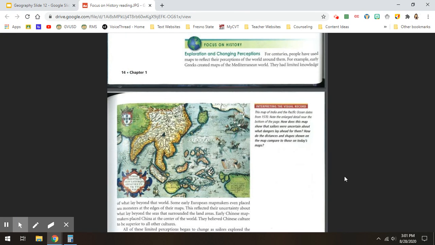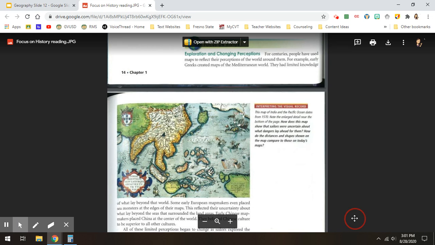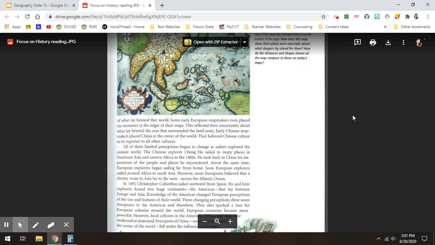For centuries, people have used maps to reflect their perceptions of the world around them. For example, early Greeks created maps of the Mediterranean world. They had limited knowledge of what lay beyond that world. Some early European mapmakers even placed sea monsters at the edges of their maps. This reflected their uncertainty about what lay beyond the seas that surrounded their land areas. Early Chinese mapmakers placed China at the center of the world. They believed Chinese culture to be superior to all other cultures.